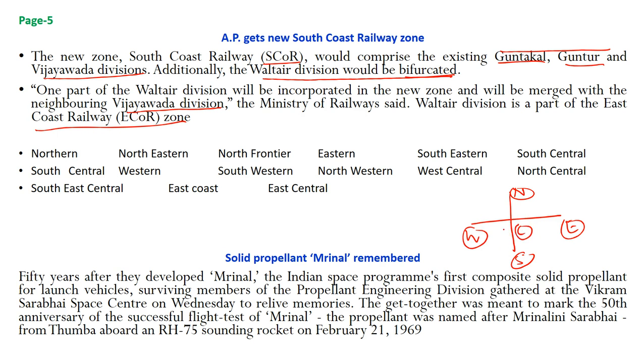This is the oldest. The aberration here is that it has got its headquarters at Mumbai. So Western and Central have got their headquarters at Mumbai. Southeastern Railway, it is written here, is one of the oldest railways, comparable to Central Railway, and has got its headquarters at Kolkata. So we have got Eastern and Southeastern at Kolkata.